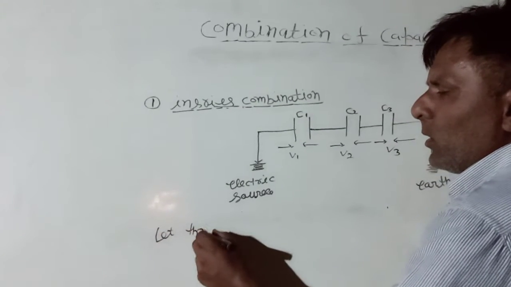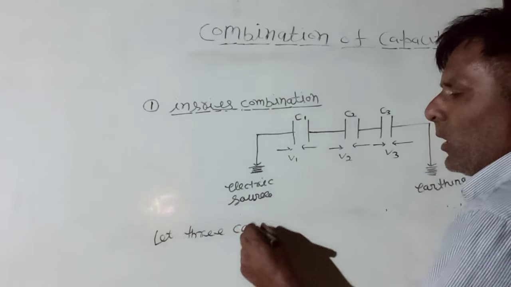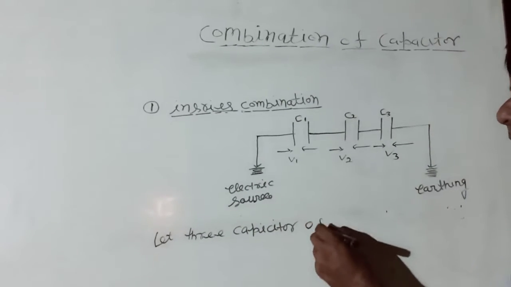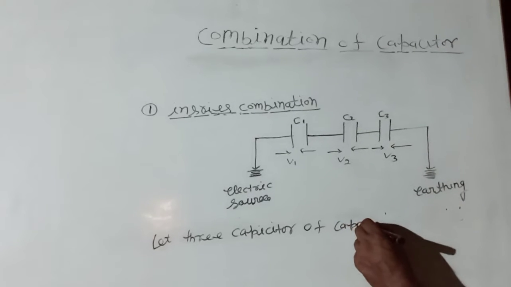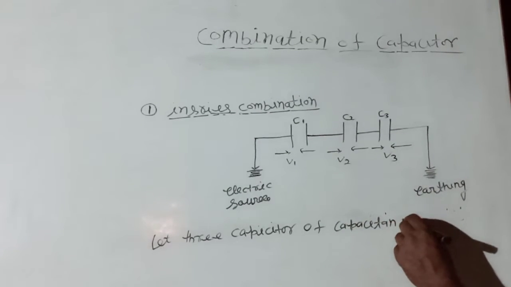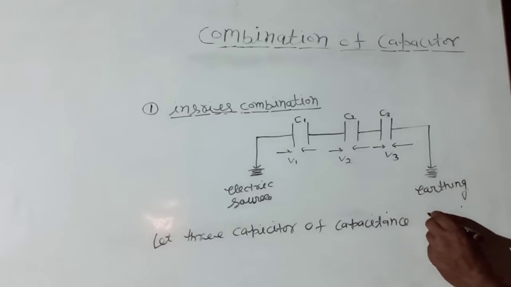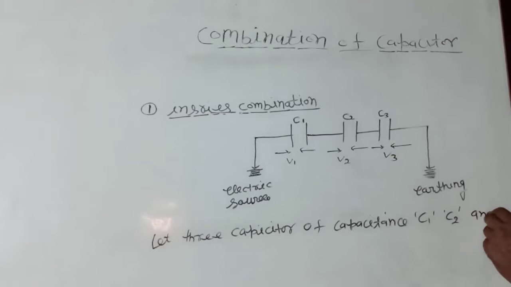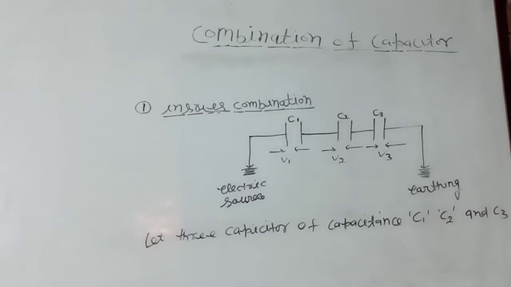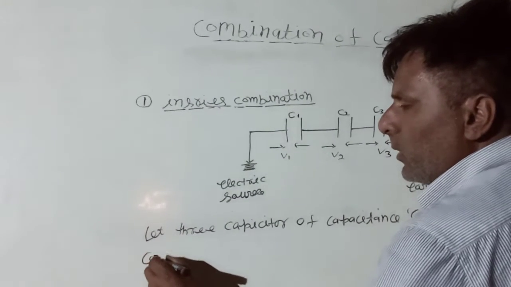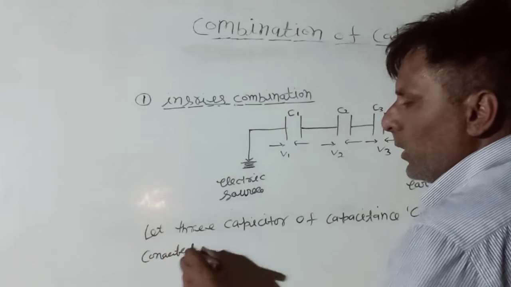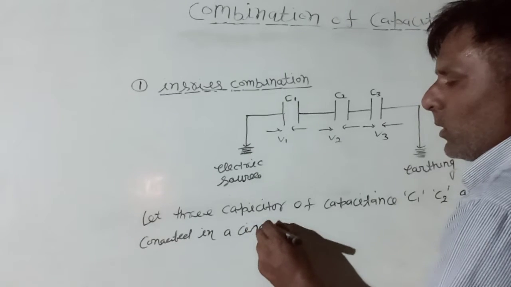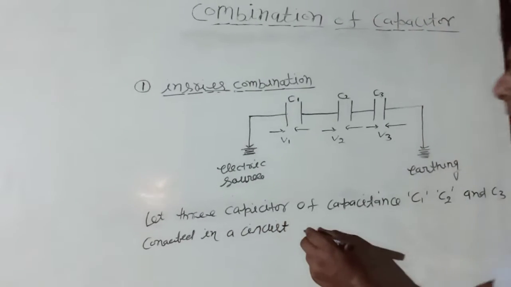Let three capacitors of capacitance C1, C2 and C3 be connected in a circuit in series with each other.